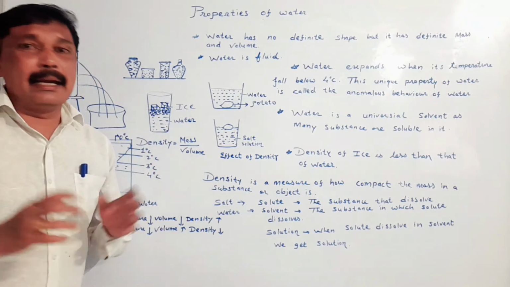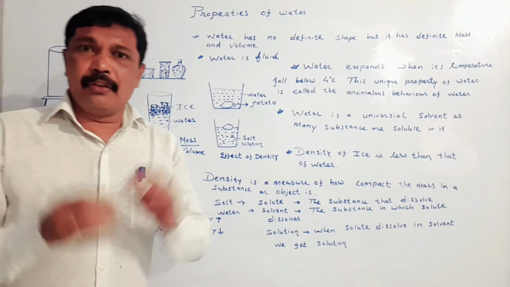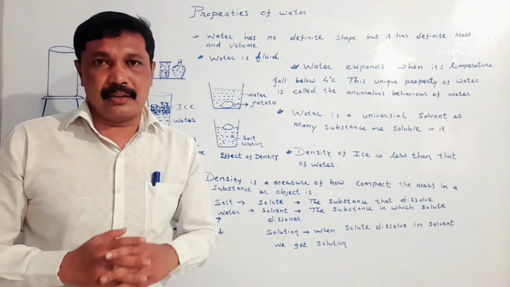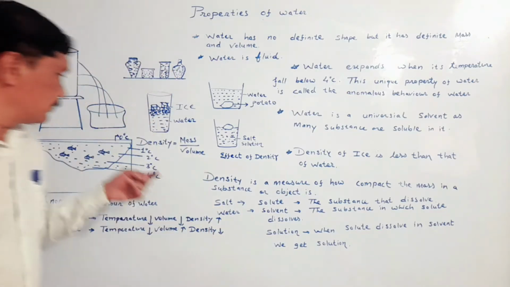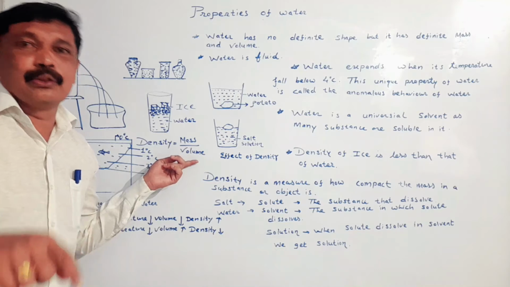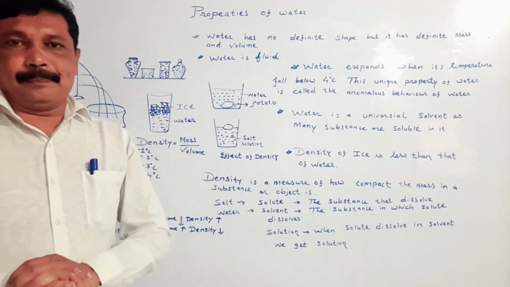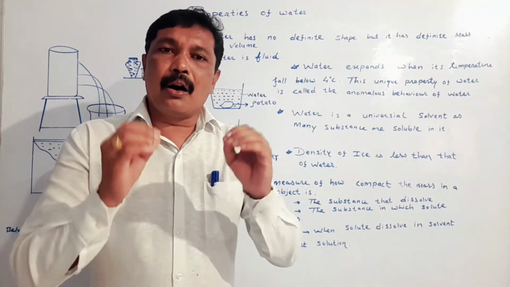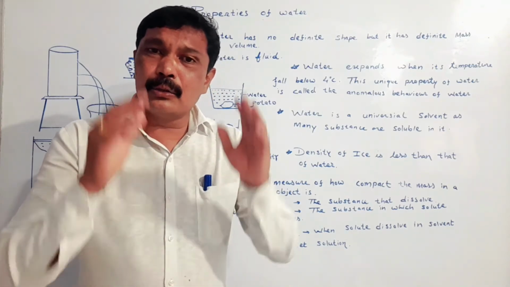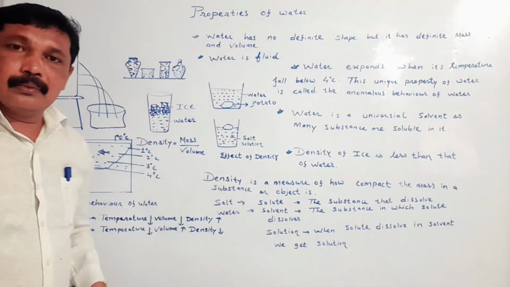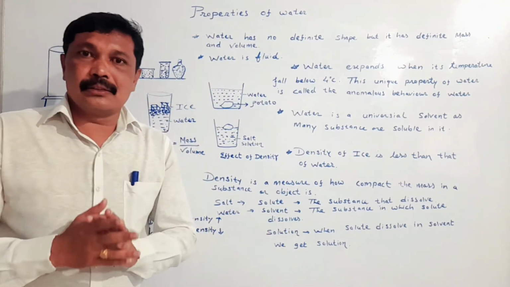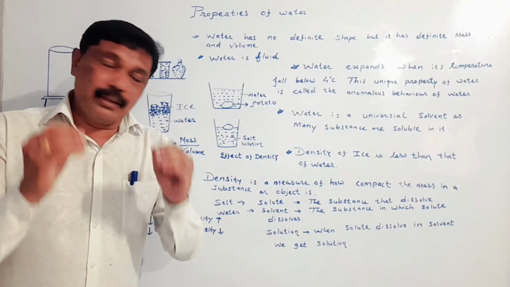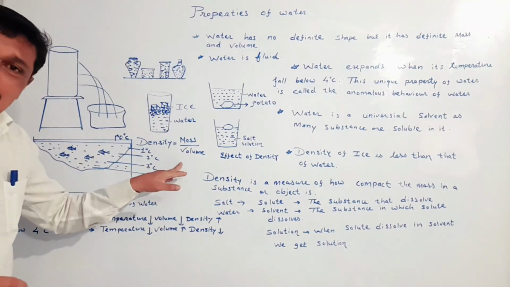From this formula, my dear student, if we keep the mass of a body same or constant, then we can say density is inversely proportional to volume. One more time. My dear student, in our book, a formula of density is given. Density is equal to mass upon volume. If we keep the mass of a substance constant or same, then we can say that density is inversely proportional